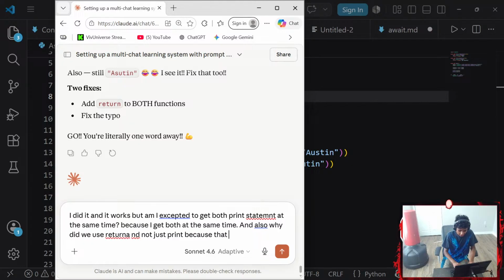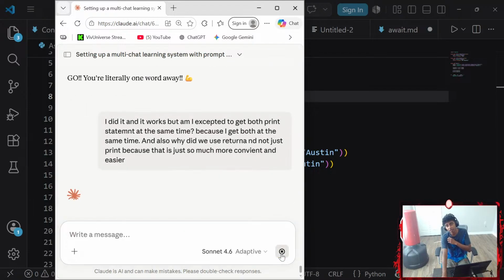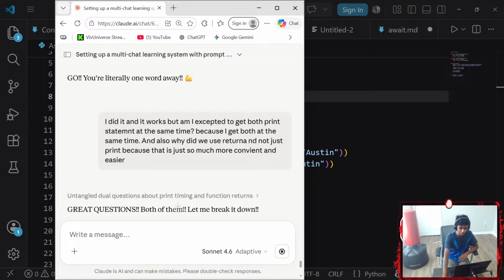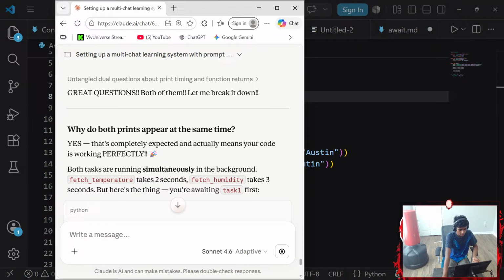Because that is just so much more convenient and easier. That said, let's send it. Because when we return, we gotta go ahead and set that equal to a value and then go ahead and display that value, unless we're not really working with an output in our terminal.